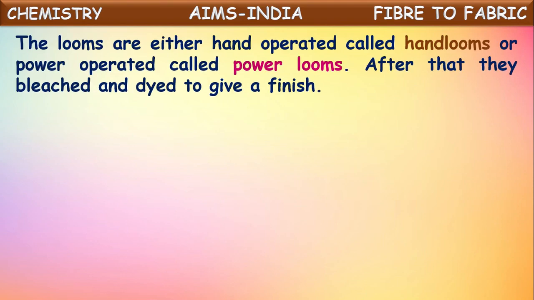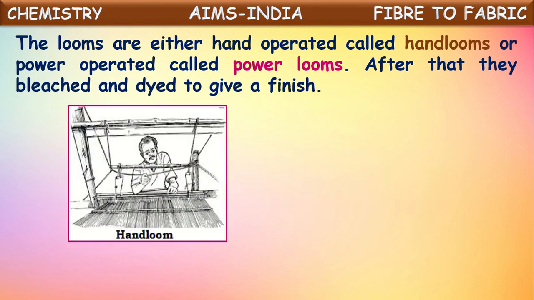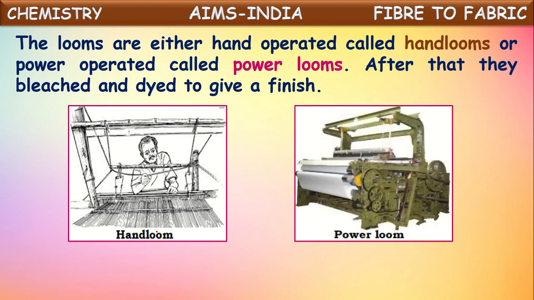The looms are either hand operated, which are called hand looms, or power operated, which are called power looms. So you see here, the looms which are operated by hand, by human beings, are called hand looms. And certain looms which are operated by power are called power looms. By these two types of looms, they make fabric from the yarn. After that, they are bleached and dyed to give a finish. After getting from the loom, these fabrics are bleached and then dyed with different colors to give finishing for the clothes.